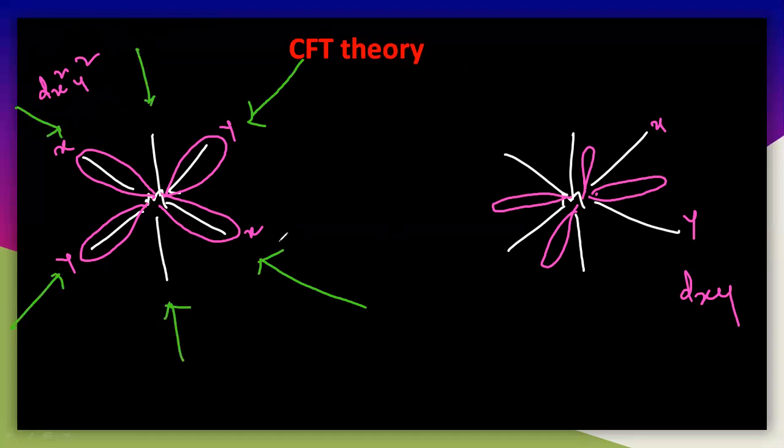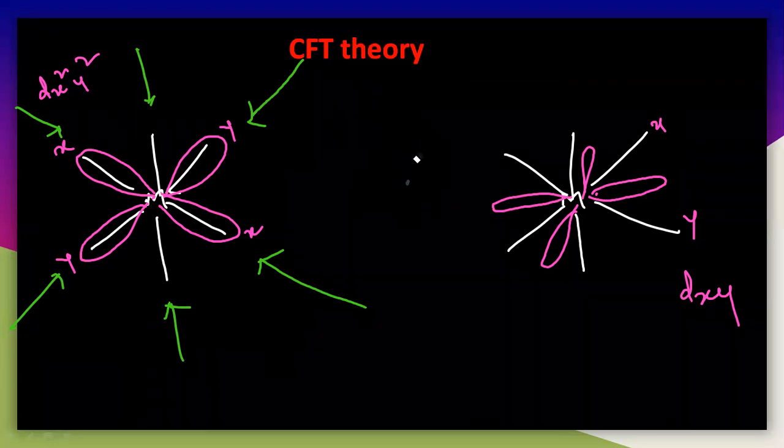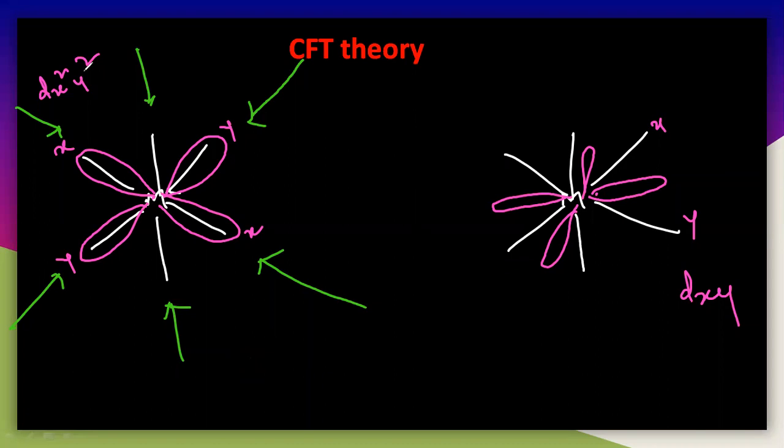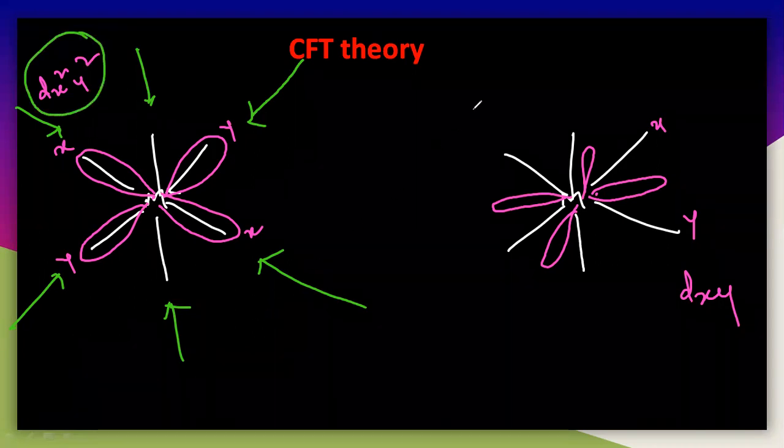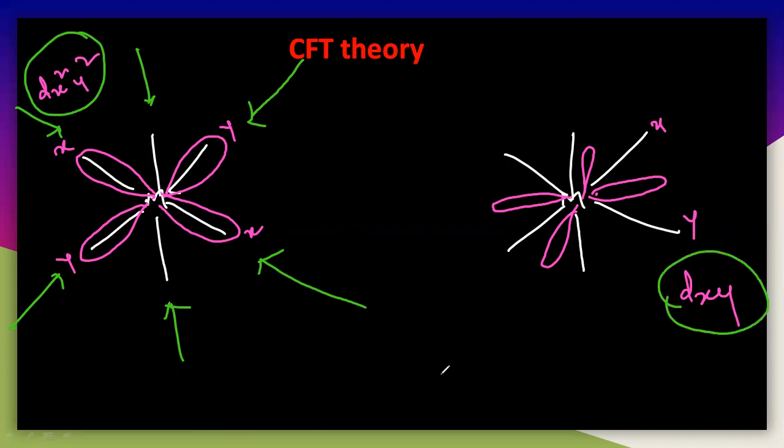The geometry of this particular complex is octahedral, so the ligands must be along the axis like this. Remember this: whatever the ligands, they are coming along the axis. This is the first case, dx square y square, and this is the second case, dxy. Here the ligand is coming with its electrons, and here also the ligand is coming with electrons. So the electrons are present in this particular lobe, and they will go into repulsion with each other.